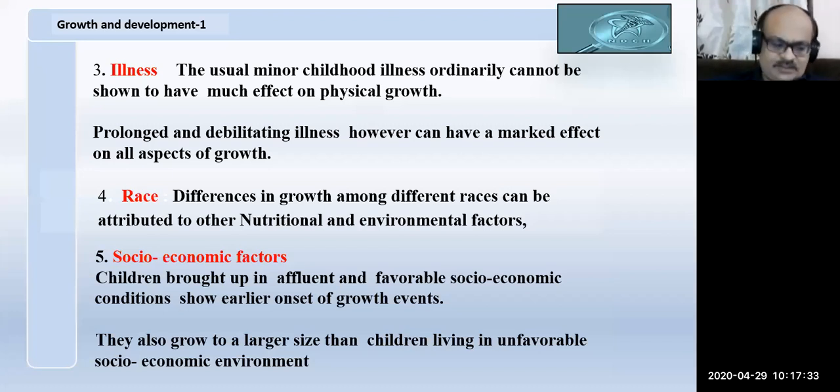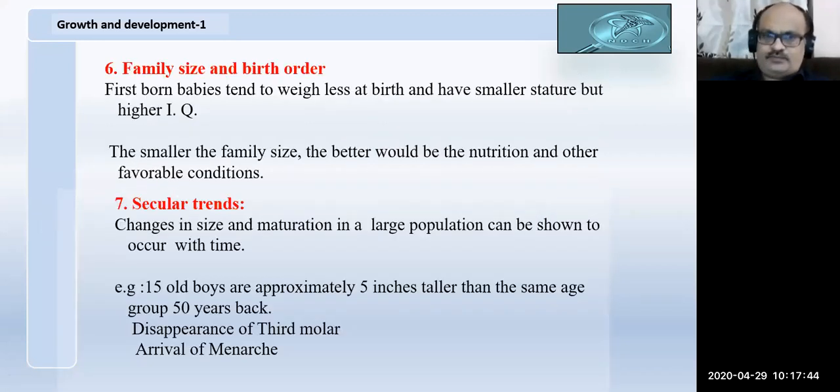Usually, the patients are persons brought up in a good family or in high class families, who do not have any problem with growth. Family size and birth order: if you take the family size, the smaller the family size, of course, the more food will be available to all the persons in the family, and there will be better nutrition and better growth.